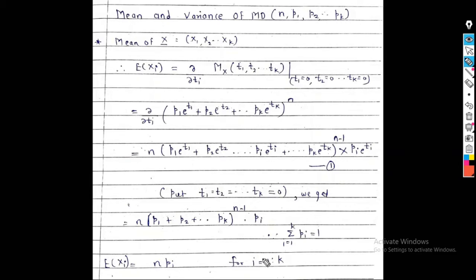to k. It means if we put i equal to 1, then we get expectation of x1 equal to np1. If we put i equal to 2, we get expectation of x2 equal to np2. If we put i equal to 3, we get expectation of x3 equal to np3. Means we get the individual means of x1, x2, xk using this equation.